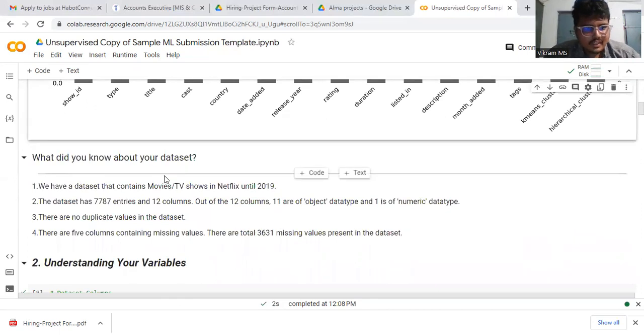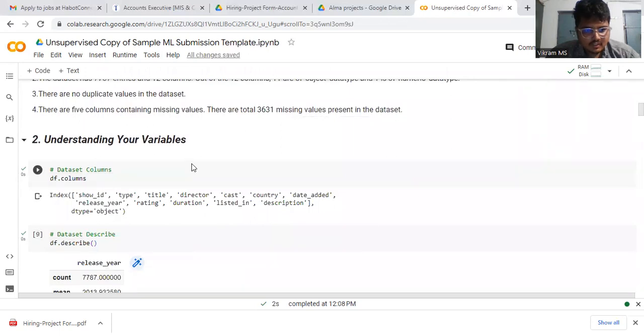What do we know about our dataset? The dataset consists of movies and TV shows on Netflix up to 2019. The dataset has 7,787 entries and 12 columns, with 11 object data types and one numerical data type. There are no duplicate values. There are 5 columns containing missing values, with a total of 3,631 missing values.